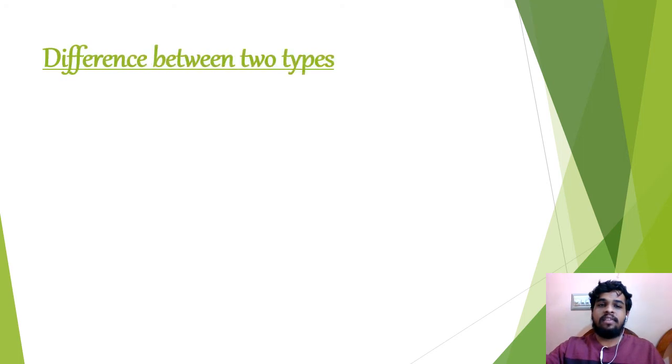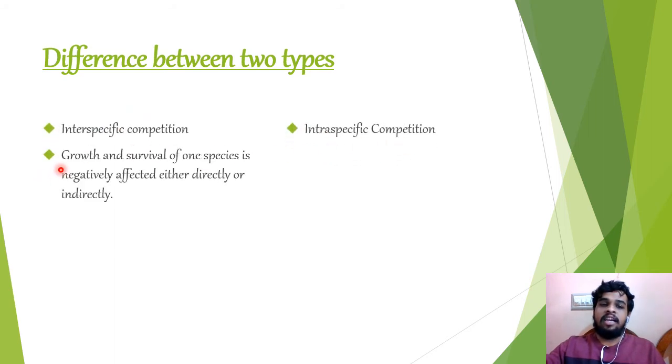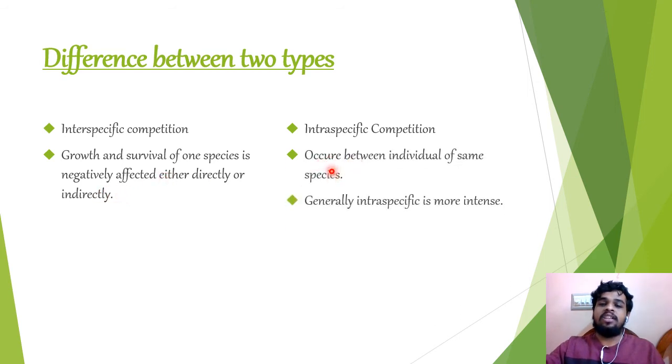Let us see the difference between the two types. Interspecific competition is when the growth and survival of one species is negatively affected, either directly or indirectly, by another species. In intraspecific competition, the competition occurs between the same species. Interspecific competition occurs between different species.